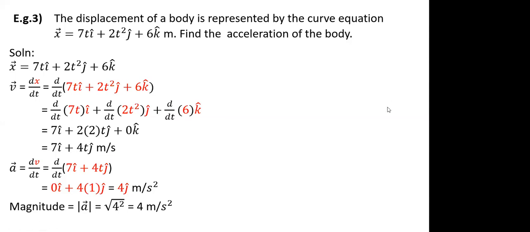Yeah, Tarva. Yes, sir. To convert to magnitude, what's the process? You need to square the unit vector coefficients, add them, and take the root. So if it was 6i plus 4j, it will be 6 square plus 4 square under root. If it is 6i plus 4j plus 7k, that will be 6 square plus 4 square plus 7 square, and the whole under root. Okay, sir, the whole entire root. Thank you, sir.